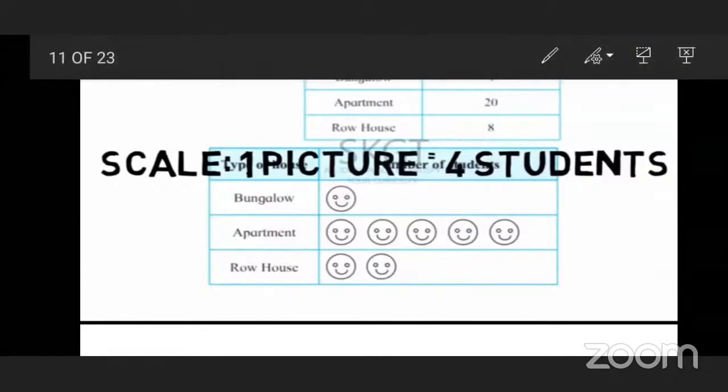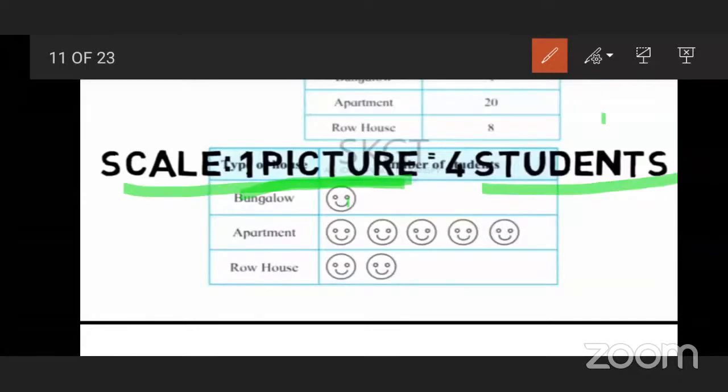Suppose here, this one smiley, bungalow. How many bungalows are given? 4. We know that one picture is equal to 4 students, so for 4 bungalows we put only one smiley, because this picture says 4 students.